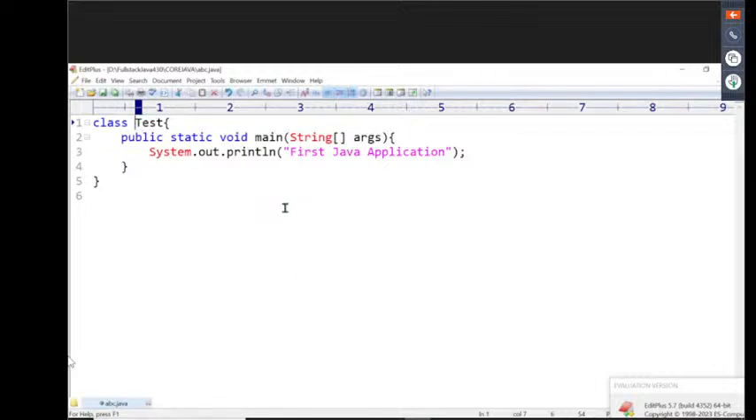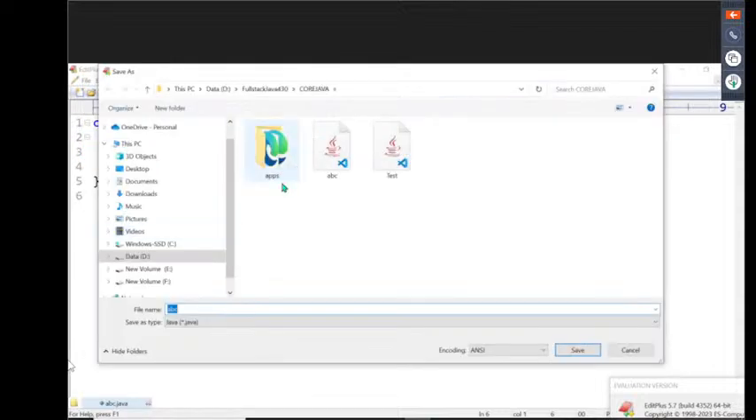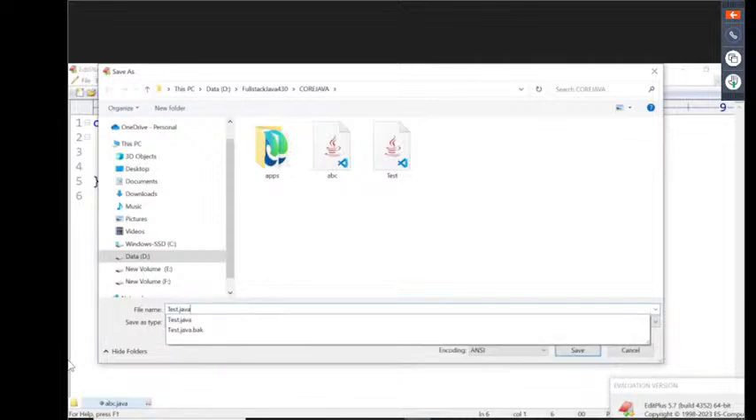Now I want to resave the same Java file. If we want to resave the same Java file, what do we have to do? We need to use File, Save As, not Save. Save As. If we use Save As, this time I want to provide Tester.java. I think Tester.java is already available, and I want to override it with the new file. Tester.java. Click on the enter button.